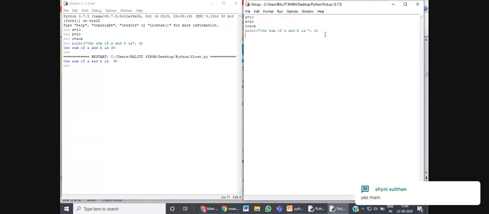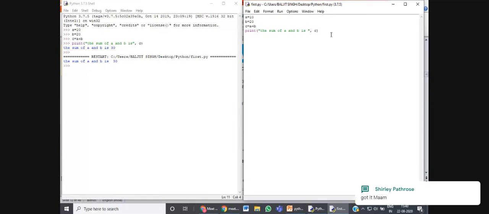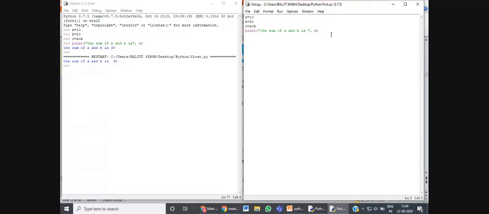Okay, so here, as you have seen, we have added two numbers in script mode as well as interactive mode. Here A is the variable, B is the variable, and C is the variable in which we are storing the result of that particular operation.